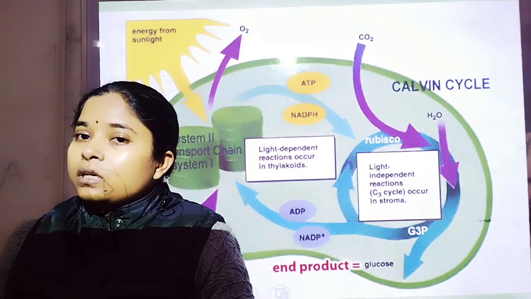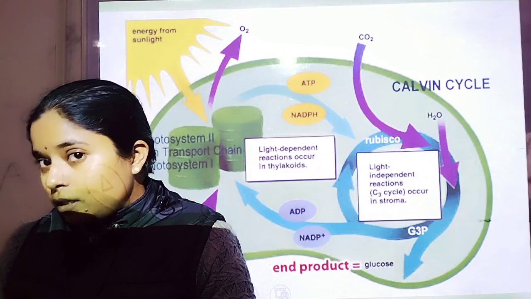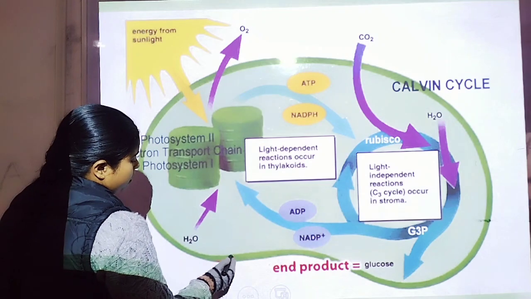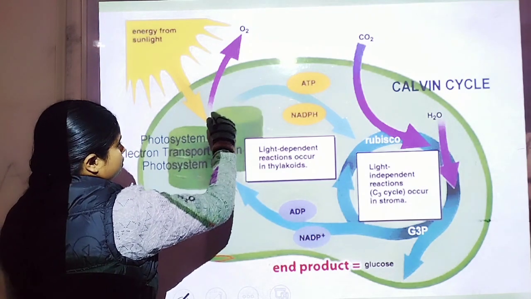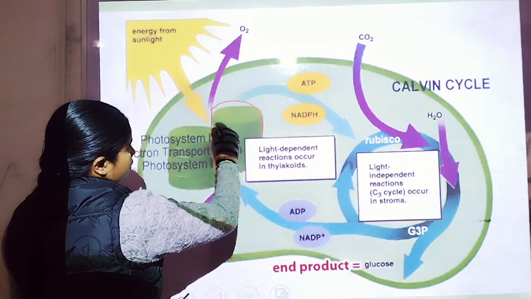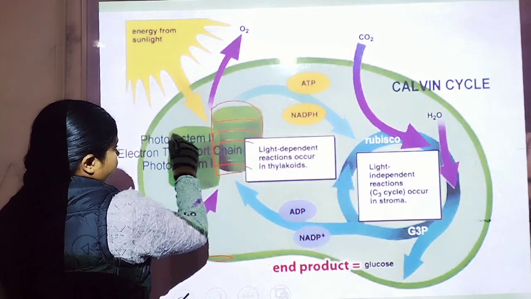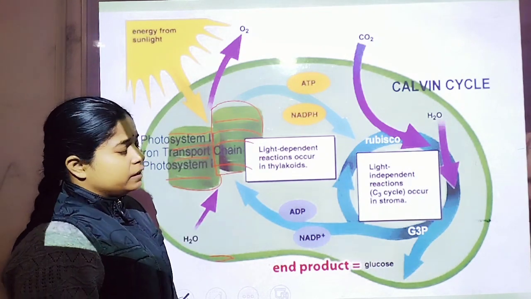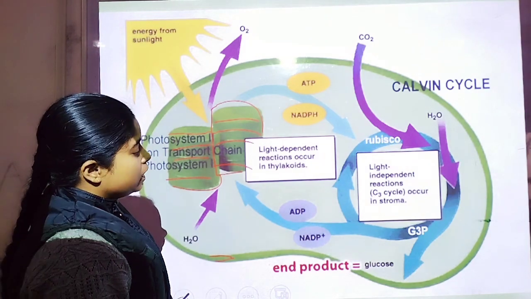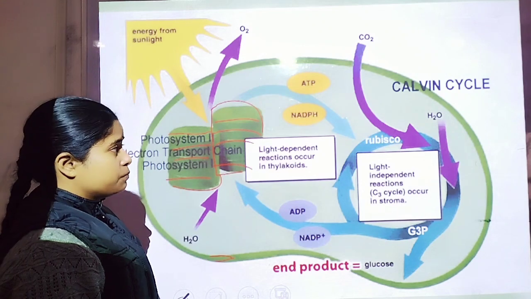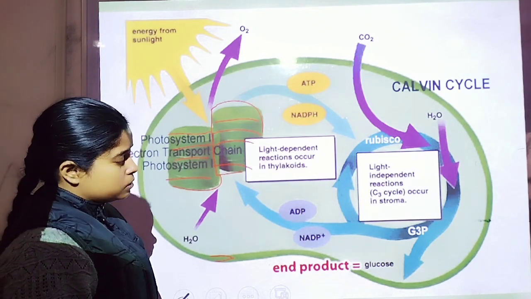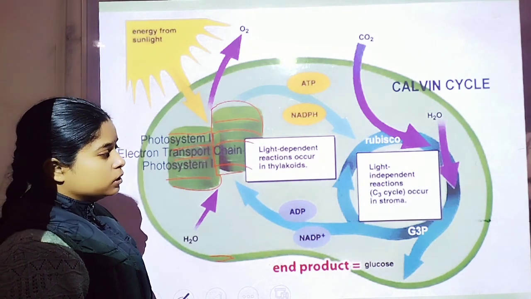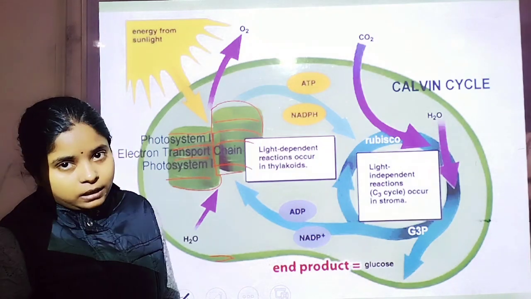Let us summarize all the topics which we have discussed in this chapter. That is the chloroplast. In the chloroplast, the membrane is a double membranous structure. Inside the chloroplast, the different part is known as grana, formed by the thylakoid. The grana are attached with each other by the stroma lamellae. The stroma is the matrix present in the chloroplast. In the stroma, the dark reaction or light independent reaction is carried out in the C3 cycle or C4 cycle.